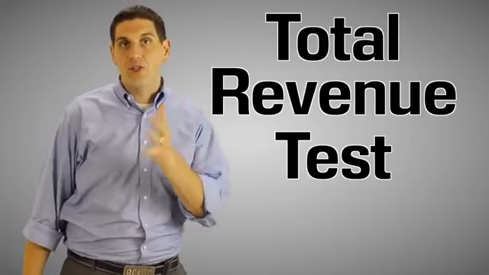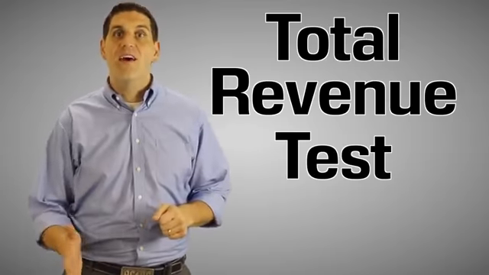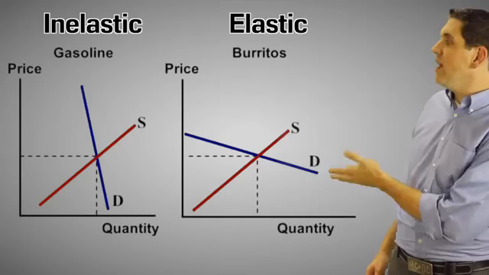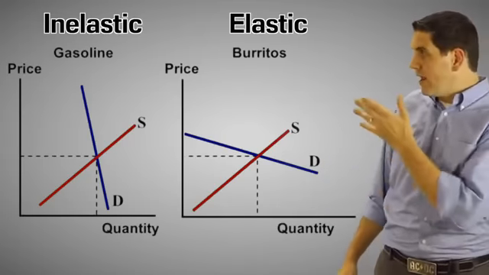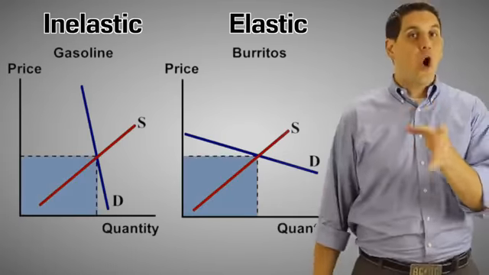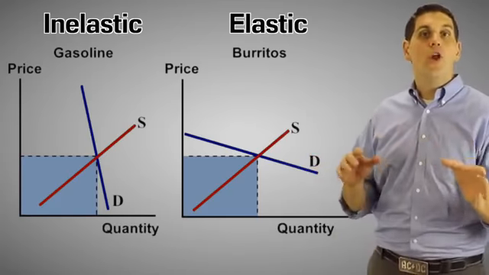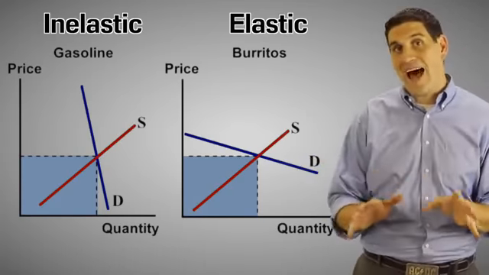Bonus round! One of the most important topics you're going to see is something called the total revenue test. So this tells you what happens to total revenue when there's a change in price if the demand curve is inelastic or elastic. It'll make more sense on a graph. Over here on the left, we have inelastic demand, and right here on the right, we have elastic demand. The total revenue is the price times the quantity. It's this box right here. Notice how the box on both graphs starts exactly the same size.